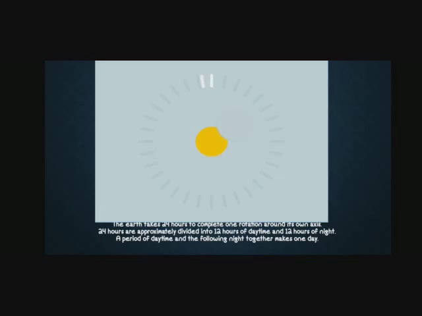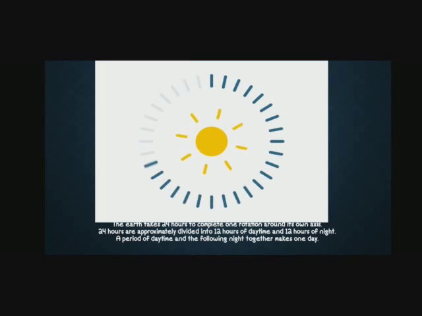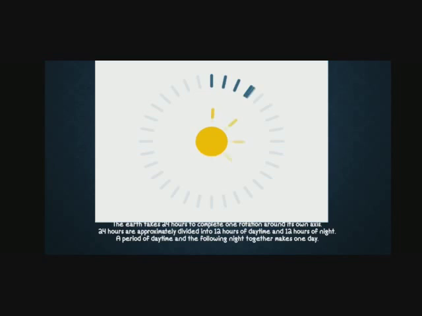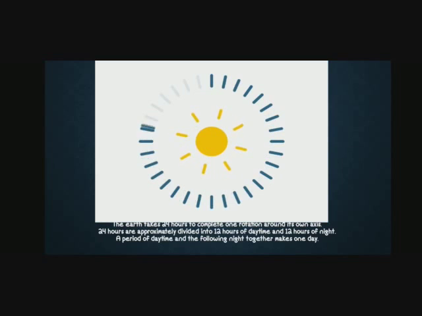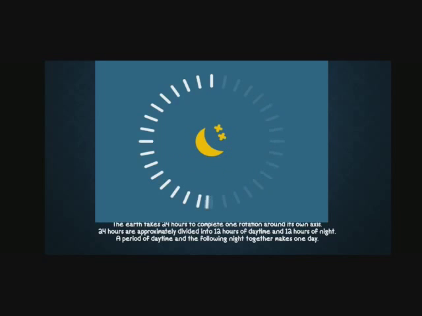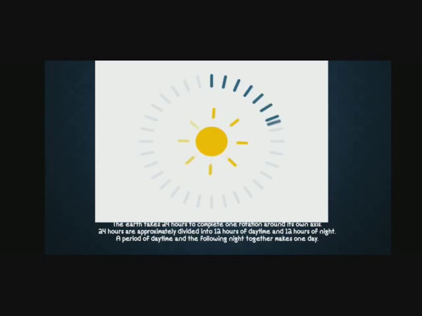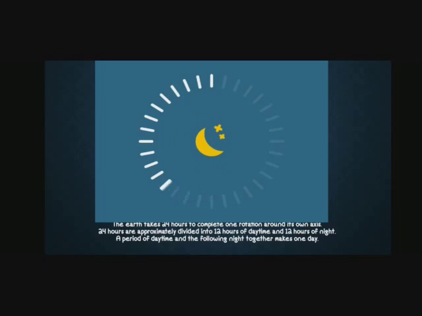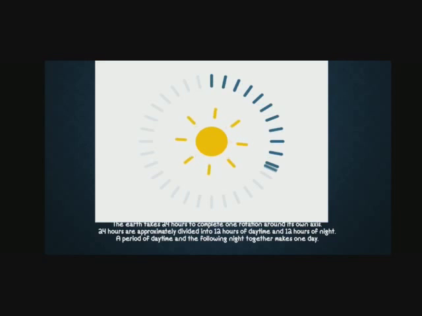So as we all know, earth takes 24 hours to rotate around itself. And those 24 hours are divided into two parts, that is 12 hours of daytime and 12 hours of night. And when we combine these together, we form a day, that is 24 hours.